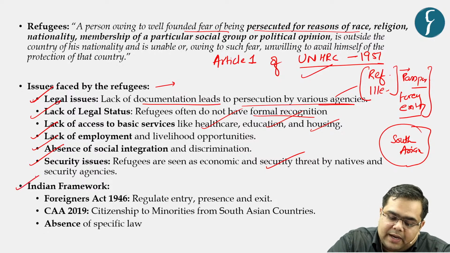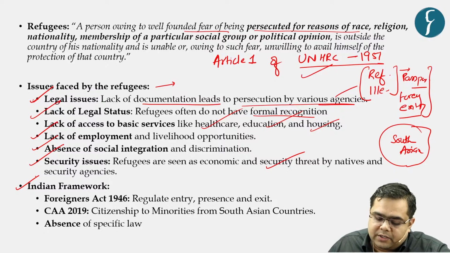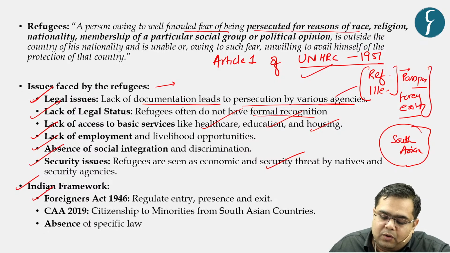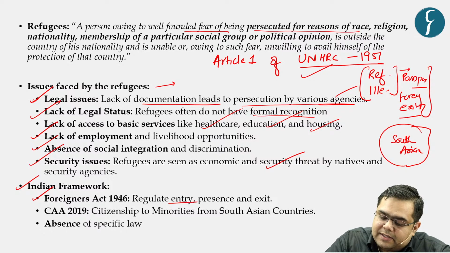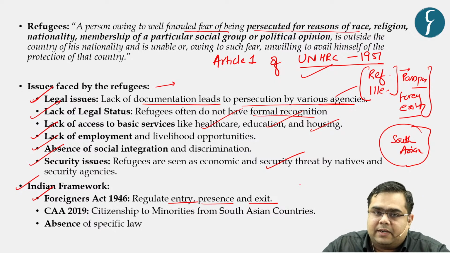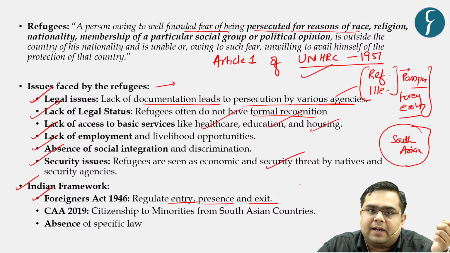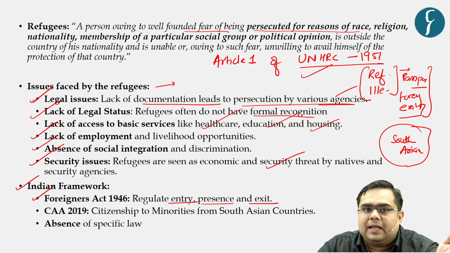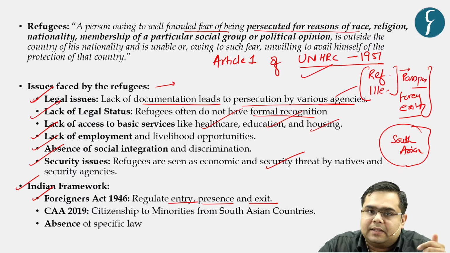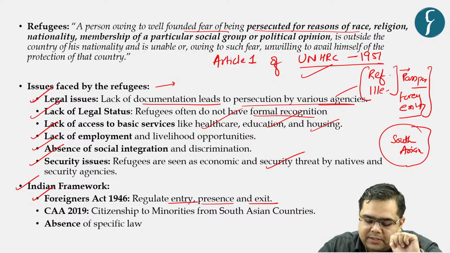Now, what is the Indian framework with respect to regulation of refugees? The first and foremost being the Foreigners Act of 1946. It regulates the entry, presence and exit. However, the caveat here is that this act does not discriminate or distinguish between who is an illegal immigrant and who is a refugee. So that is the challenge over here.